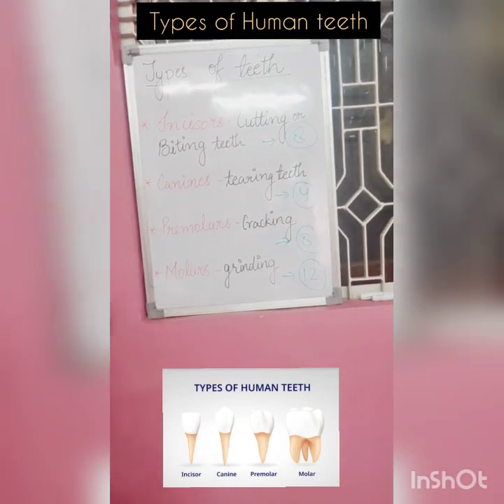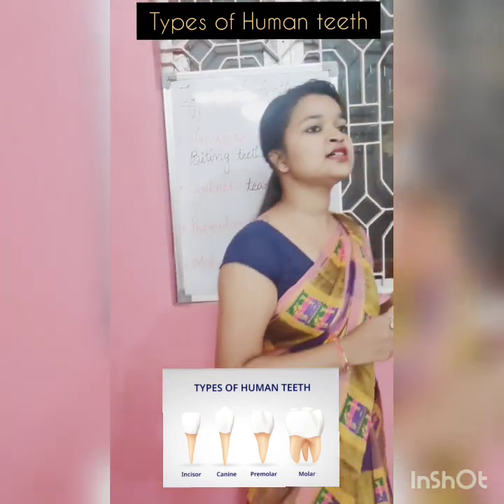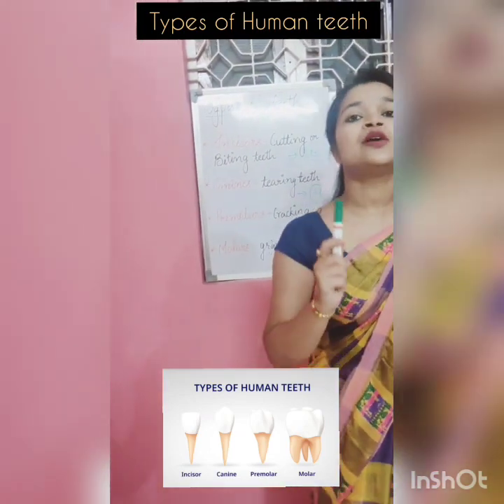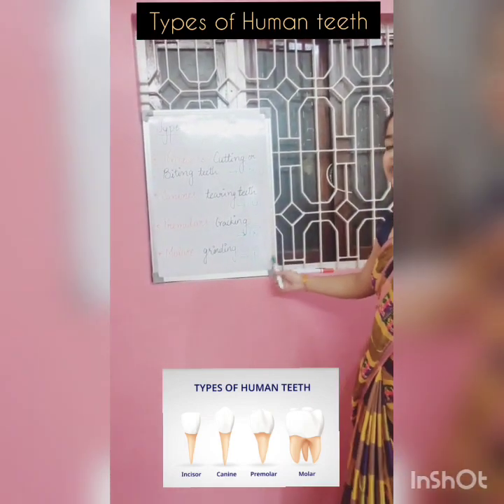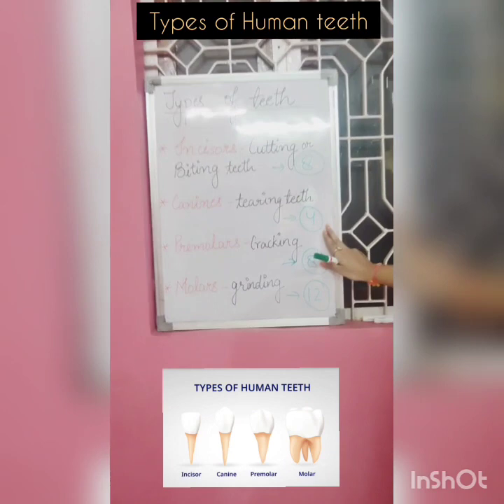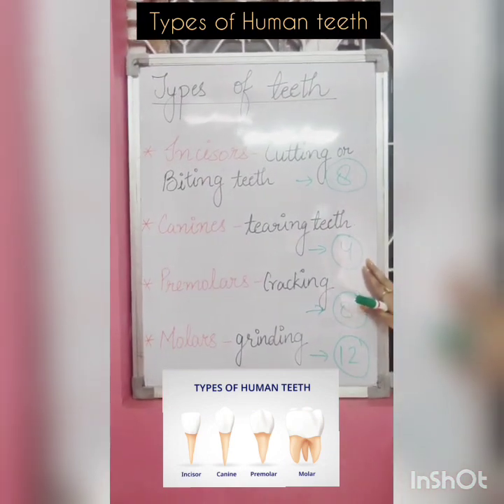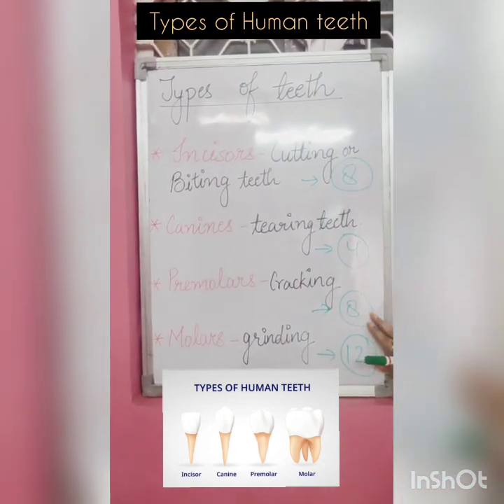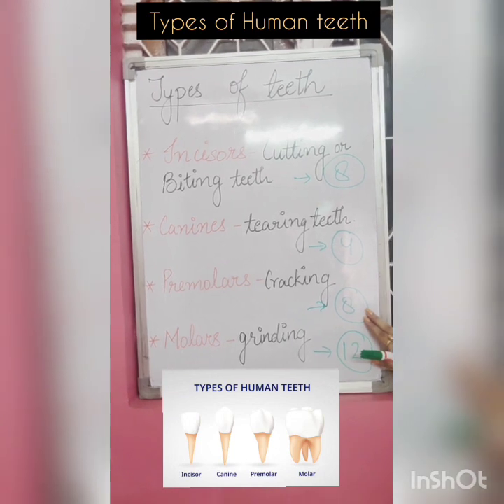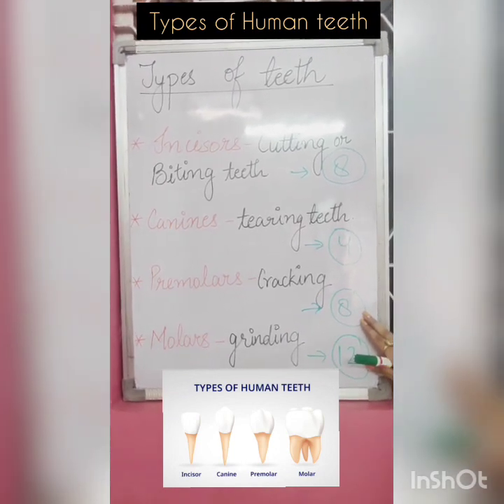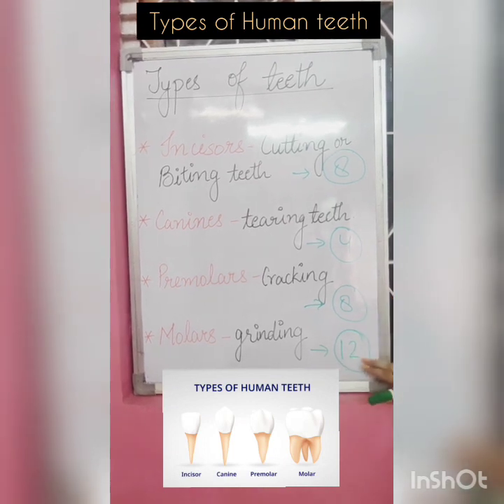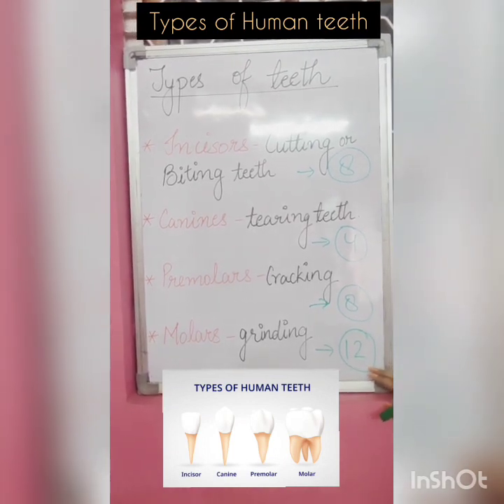Now, as I have told you earlier, there is a set of 32 permanent teeth. Let's count them. 8 plus 4 is 12, 12 plus 8 is 20, and 20 plus 12 is 32.